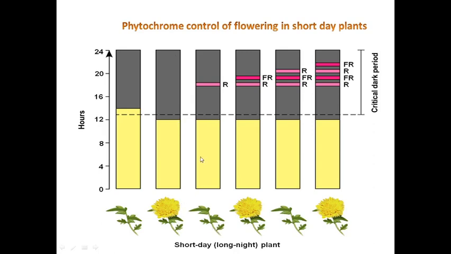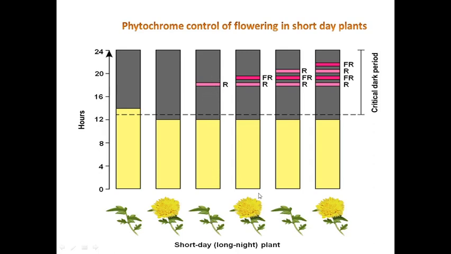Now what happens if a flash of red light is given in the night period? The plant will not show any flowering, because red is an inactive form. This is the PR form. So if a flash of this is given in the night period, the plant will not flower because it's an inactive form.